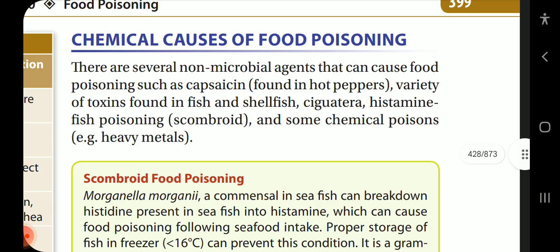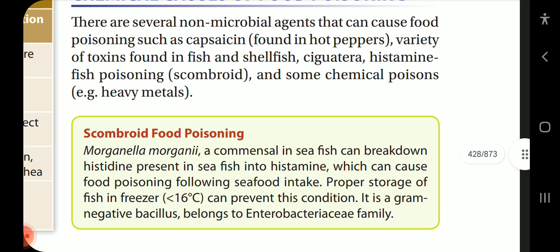Now, the chemical causes of food poisoning. There are several non-microbial agents that cause food poisoning, such as capsaicin found in hot peppers, a variety of toxins found in fish and shellfish, ciguatera, histamine fish poisoning (scombroid), and some chemical poisons, for example heavy metals.